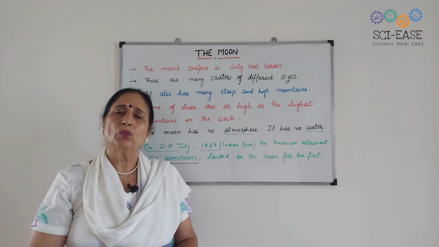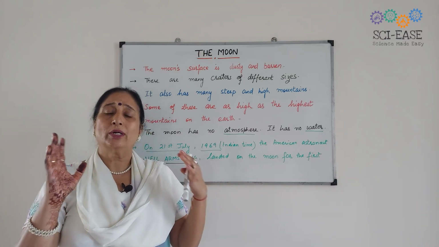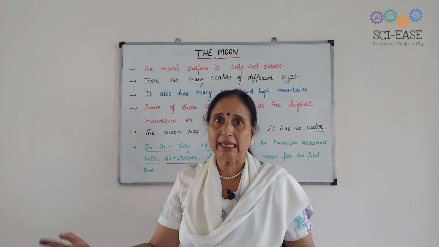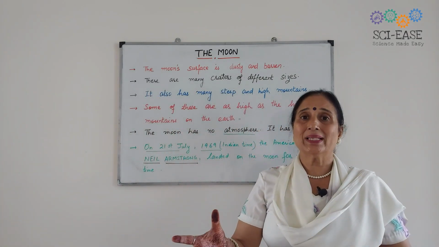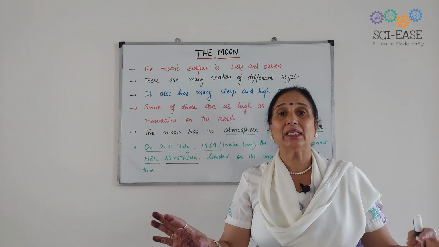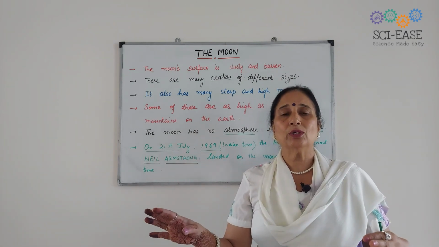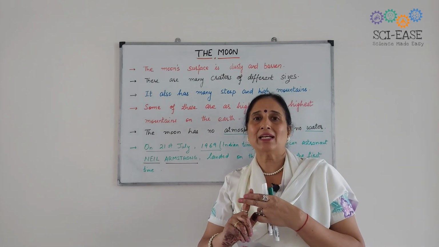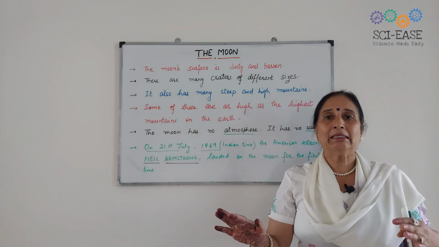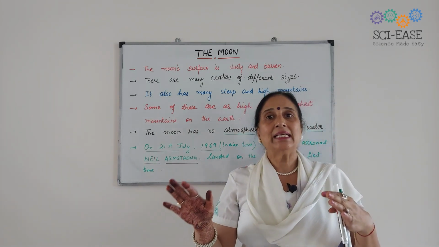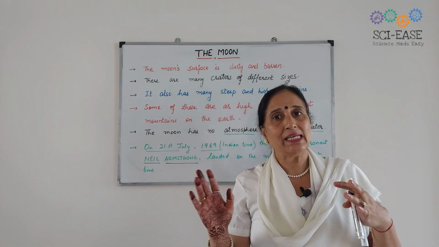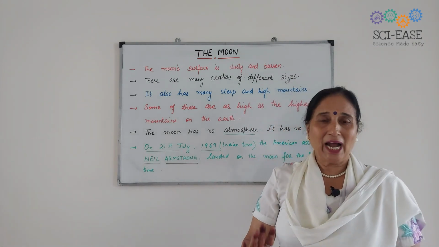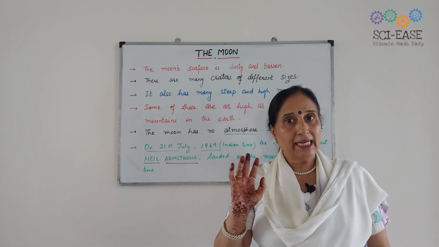Then afterwards, various astronauts visited there, taking all their equipment with them, oxygen cylinders and everything. They landed on the moon, but Neil Armstrong was the first American astronaut who landed, in the year 1969. So I have taken the moon in detail.